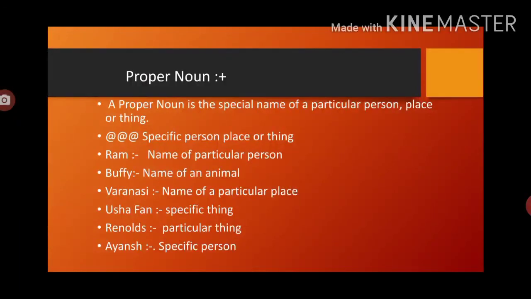Now we will see the second part, the second type of noun, that is proper noun. Proper noun is also called the particular noun. A proper noun is the special name of a particular person, place or thing. Proper nouns are basically specifying the particular person or place or thing. एक पर्टिकुलर थिंग को हम लोग टारगेट करते हैं, मतलब पॉइंट आउट करते हैं. 100 में से एक लोगों को बुलाया जाता है.